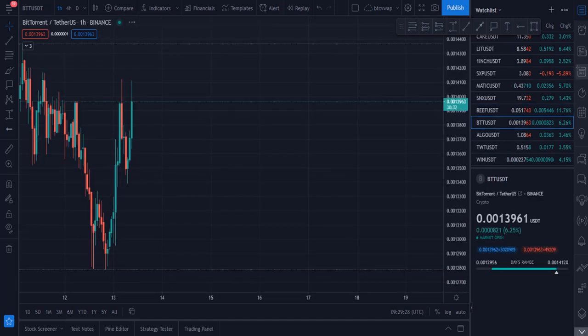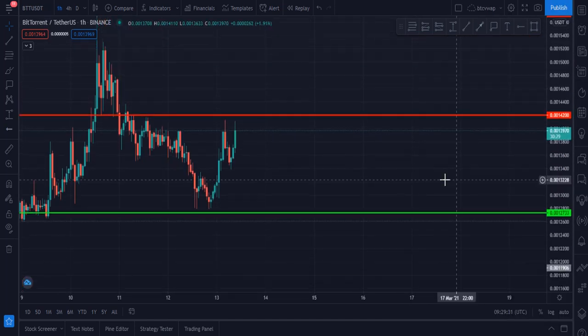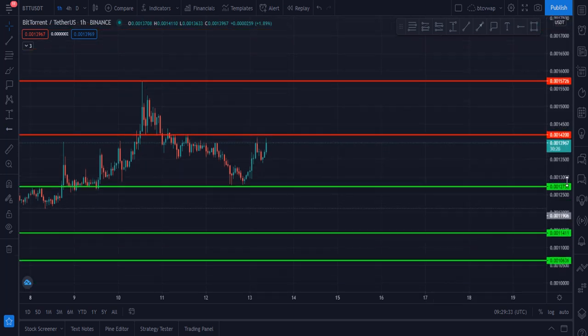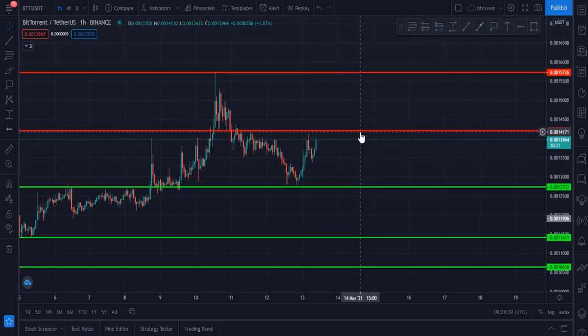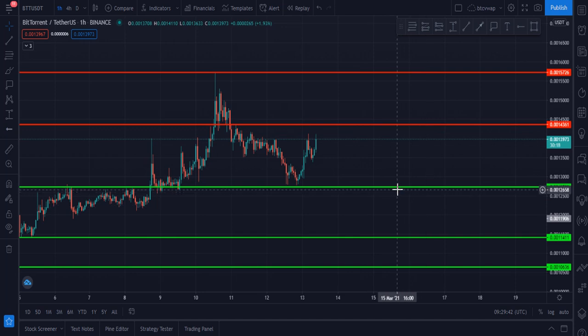My next chart is BitTorrent, BTT, a very good token, and I think this token has huge potential and can create history. Let me do technical analysis. It is at 0.0014 and price is going up. The main resistance for this token is currently at 0.01436. Once it breaks this zone and closes hourly candles above it, then our next target will be according to this zone.